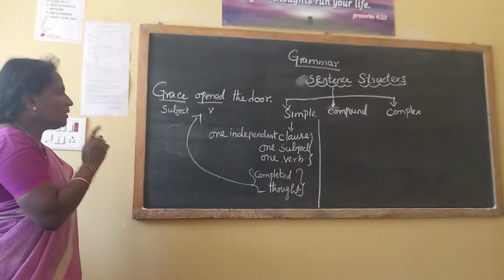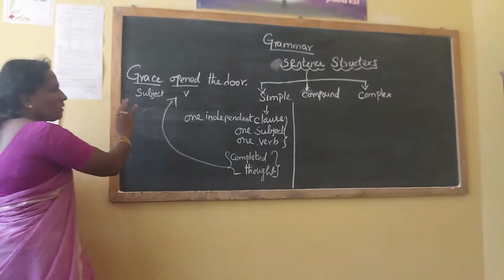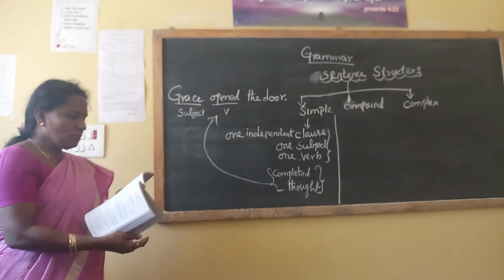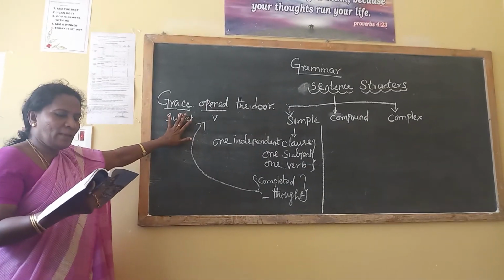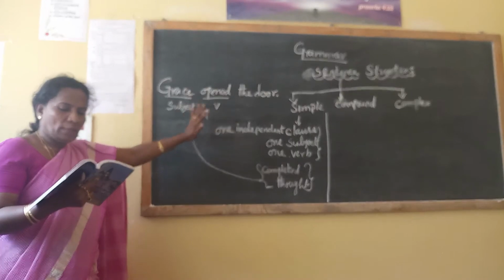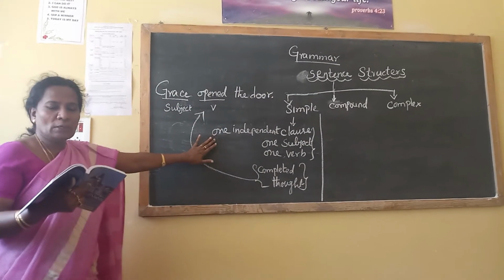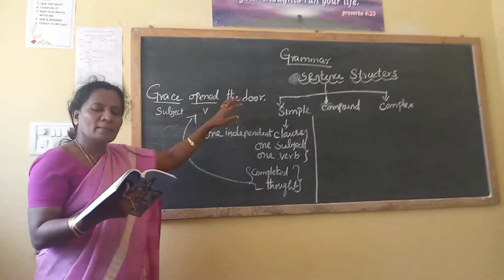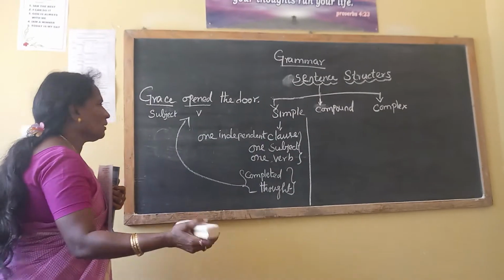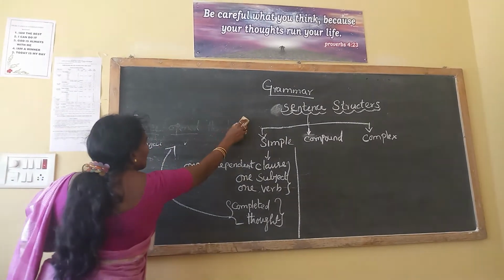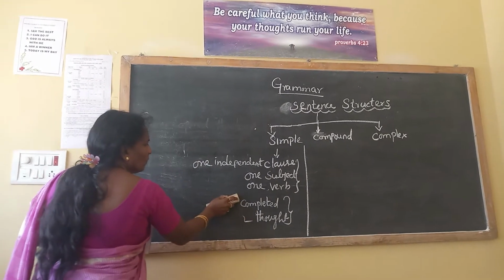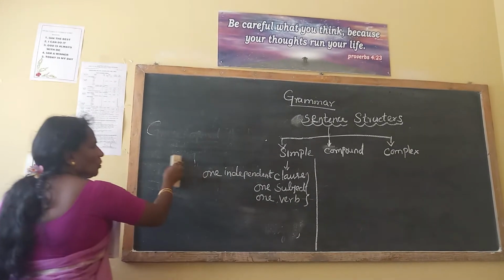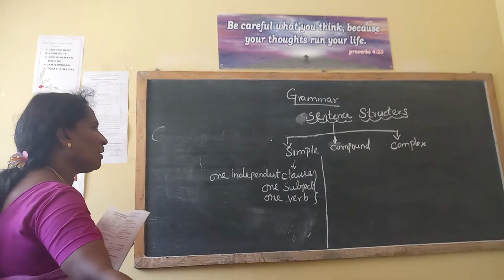Okay. Now we can see, there is no doubt at all. One subject, one verb. There is no subordinate clause in this simple sentence. Only one main clause is there and one finite verb is there. Without any confusion, we can go for one simple example, and we can understand about the compound sentence and the complex sentence. One clause, one subject, one verb.